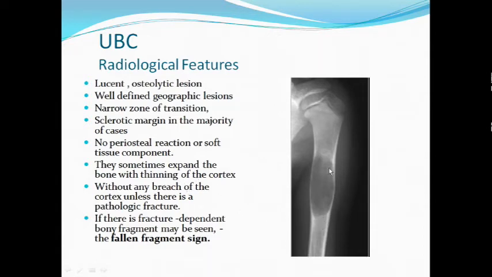But expansion of the cortex can happen, as we can see here very well. The cortex has been expanded like a small balloon. Cortical thinning, cortex is thin here, it is thicker here. Usually breach of cortex doesn't happen because it is an active form of tumor that respects the natural barriers. But the cortex is breached only when the pathological fracture happens. And when the pathological fracture happens, we can get something which is very characteristic of a simple bone cyst, almost diagnostic, which is known as the fallen fragment sign.